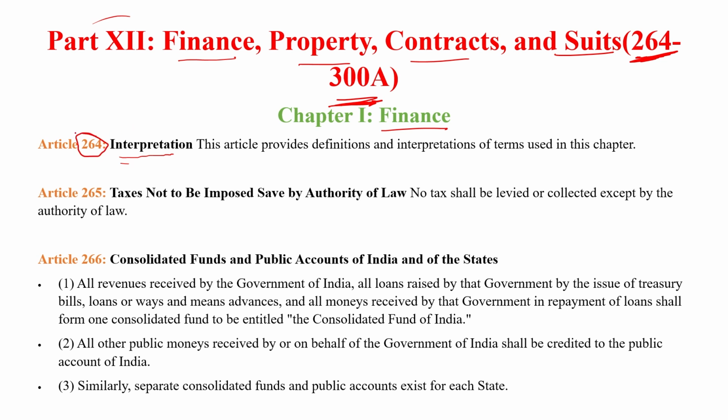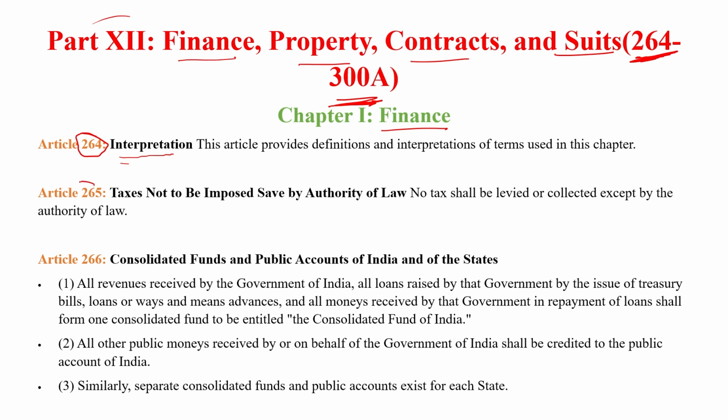What does Article 264 say? Basically, this article explains the definition of finance, and also the interpretation of the terms used in this chapter. Interpretation means the meanings of the terms which are used in Chapter 1 are explained under Article 264. So Article 264 explains the title and the meaning of the terms.